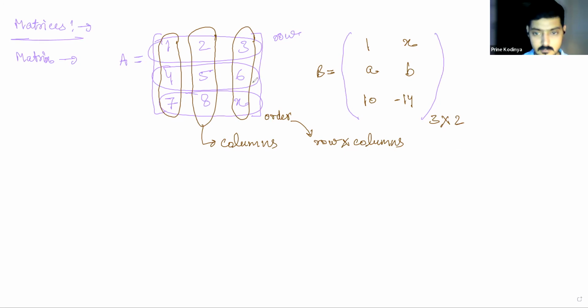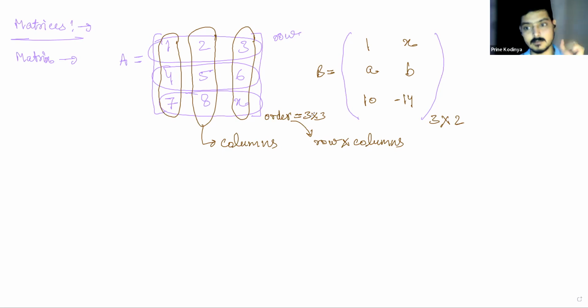For example, the order of this matrix will be 3 cross 3. I'll read it like this: 3 cross 3. So as soon as I say a matrix has order 3 cross 3, you'll understand that it has 3 rows and 3 columns. So there are a total of 9 elements. There must be 9 elements in this matrix. Right.